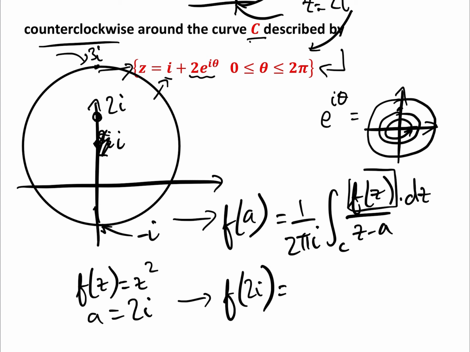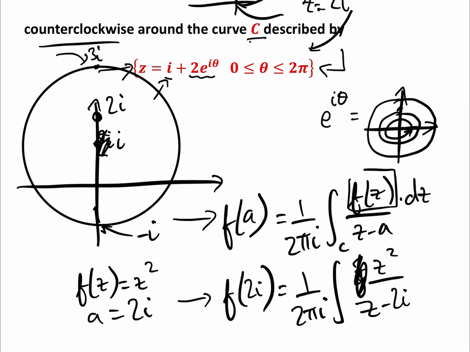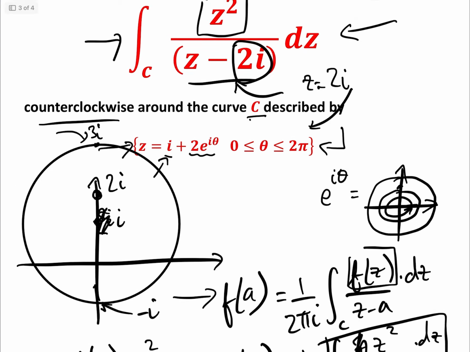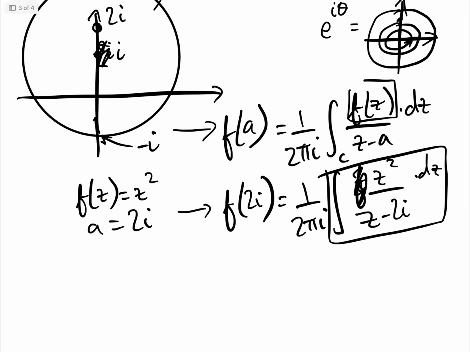So that's f of 2i equals 1 over 2 pi i, the integral of z squared over z minus 2i dz. And this bit here is the integral that we seek here. And therefore, the answer is f of 2i times 2 pi i.